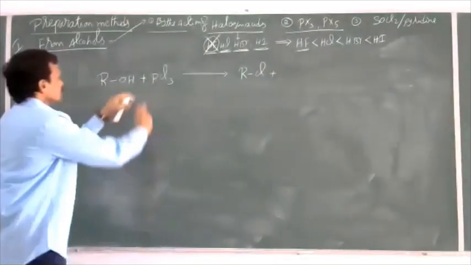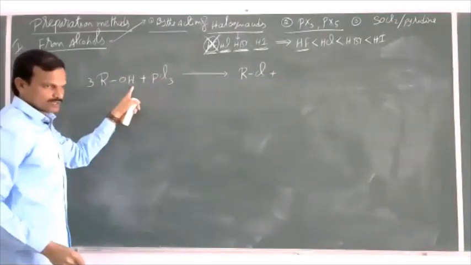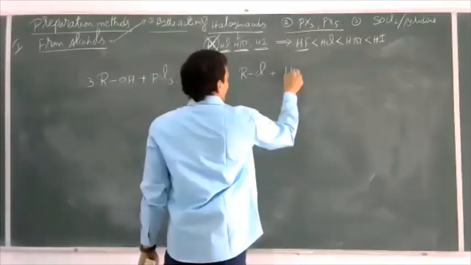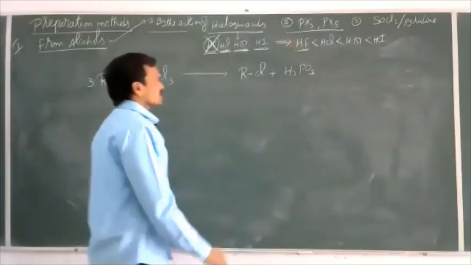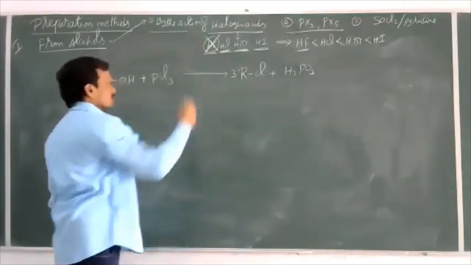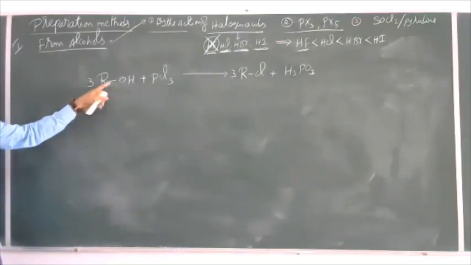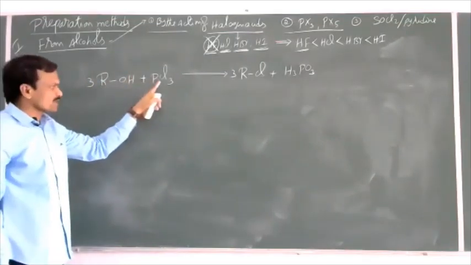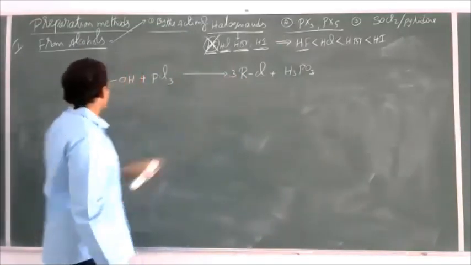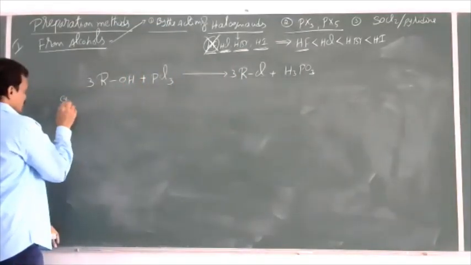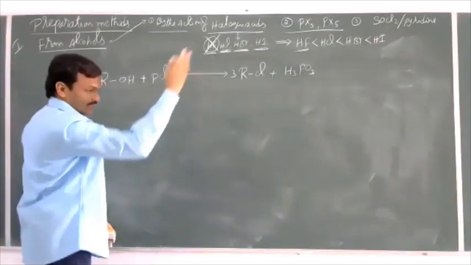So here three OH groups are replaced by three chlorines, and then we can get H3PO3, which is nothing but phosphorous acid, as the byproduct. This is a balanced equation. Alcohols, when allowed to react with phosphorus trichloride, give chloroalkanes. For an example, instead of R, take either methyl or ethyl or any group. This is the general equation.